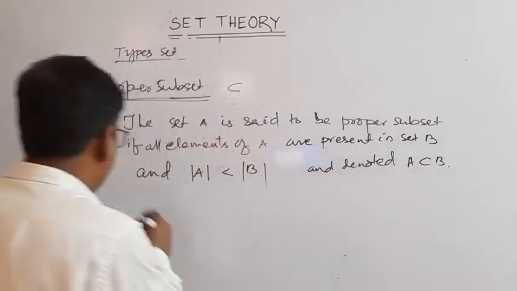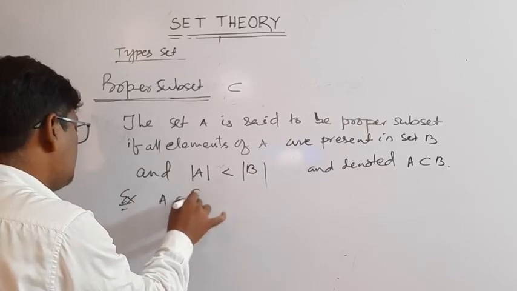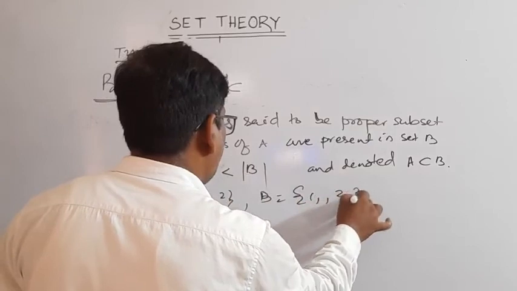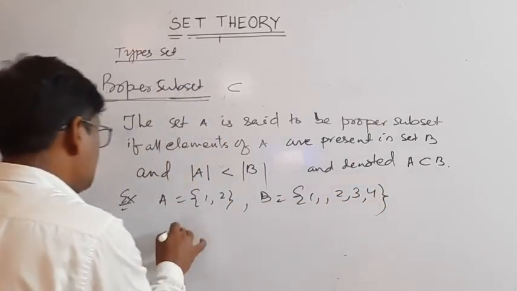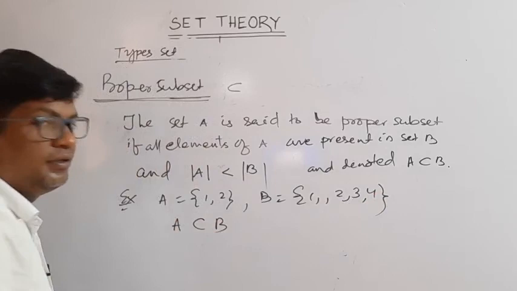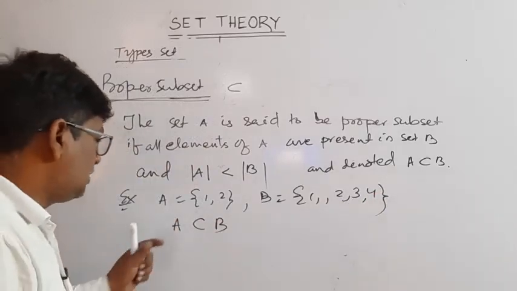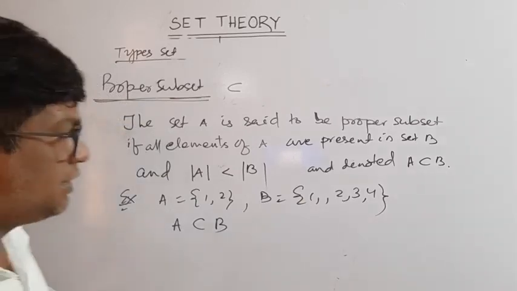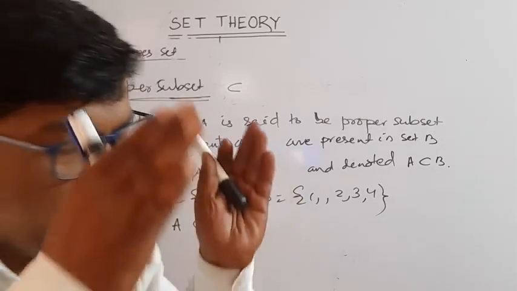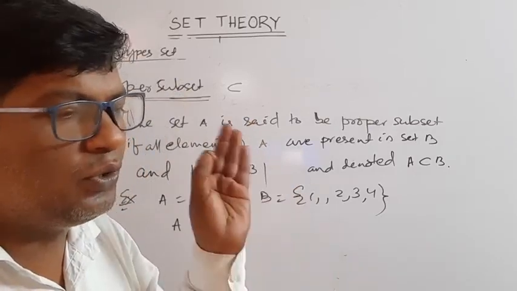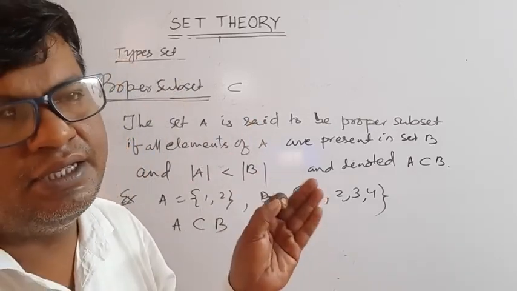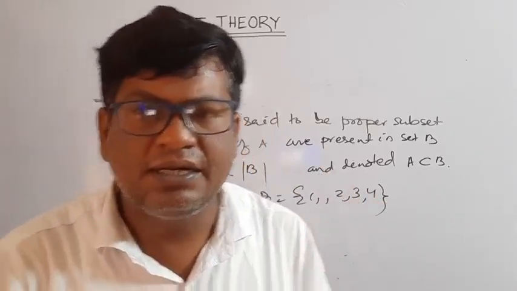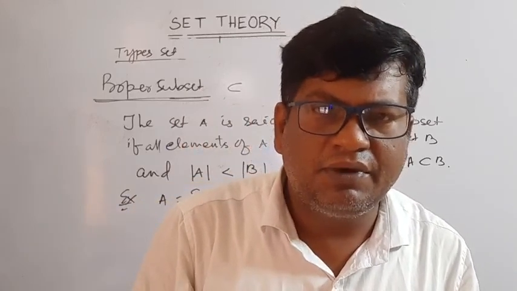For example, A is equal to {1, 2} and B is equal to {1, 2, 3, 4}. Here we can say A is a proper subset of B. It is also A subset B, but in the case of a proper subset, the number of elements of A is surely less than the number of elements of set B. But in the case of a subset, the number of elements may be equal or less.